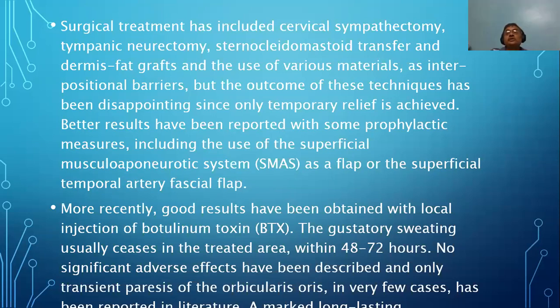Okay, good. So if you understand the treatment, you understand the cause. We want something in between the gland and skin. The other point is that if you create a good flap, it must at least have a good amount of fat and superficial facial nerve, and it will be easier. Yes, sir.